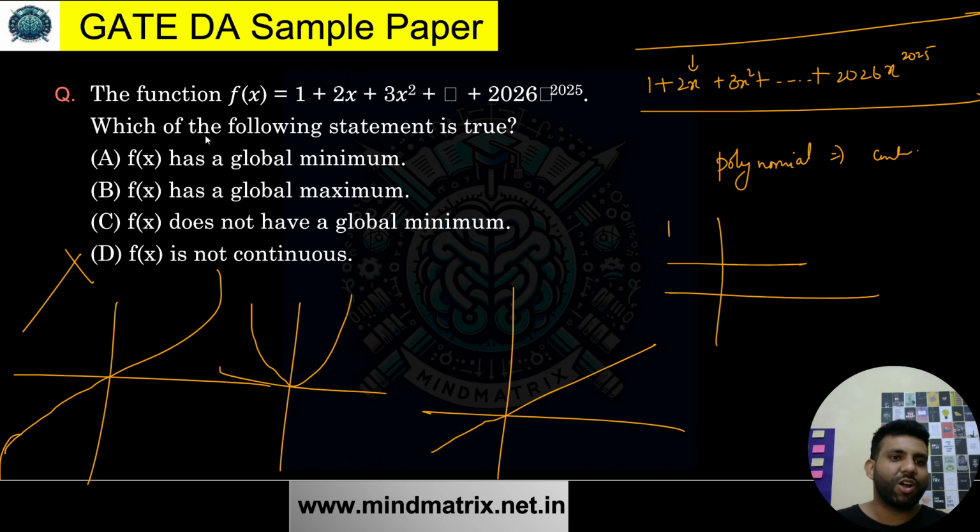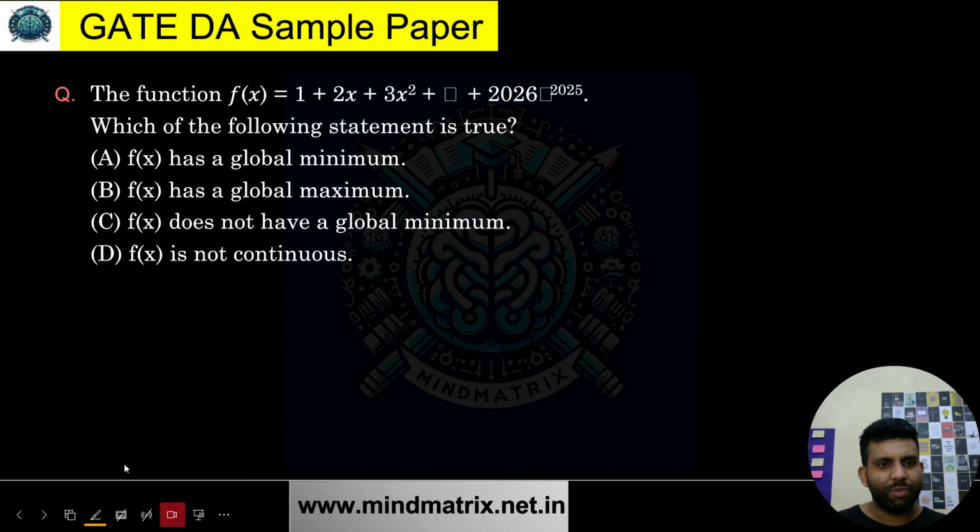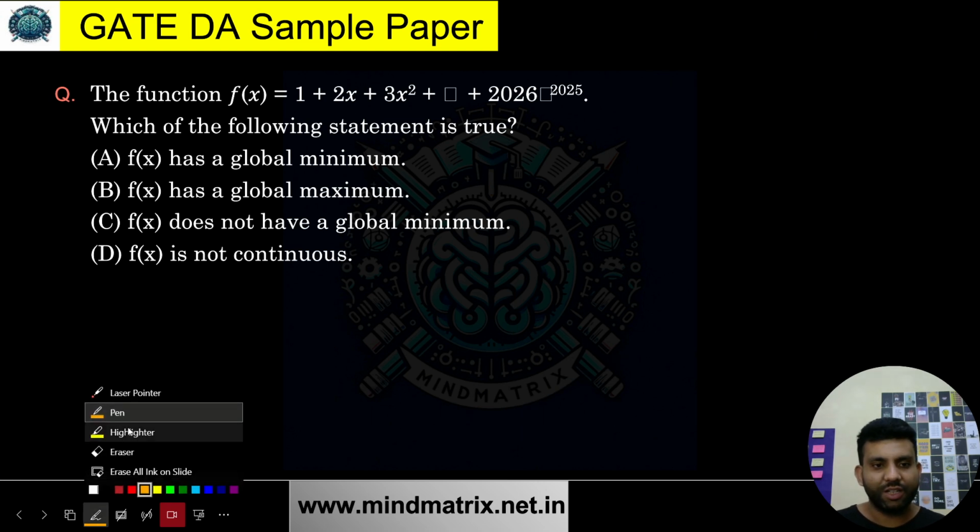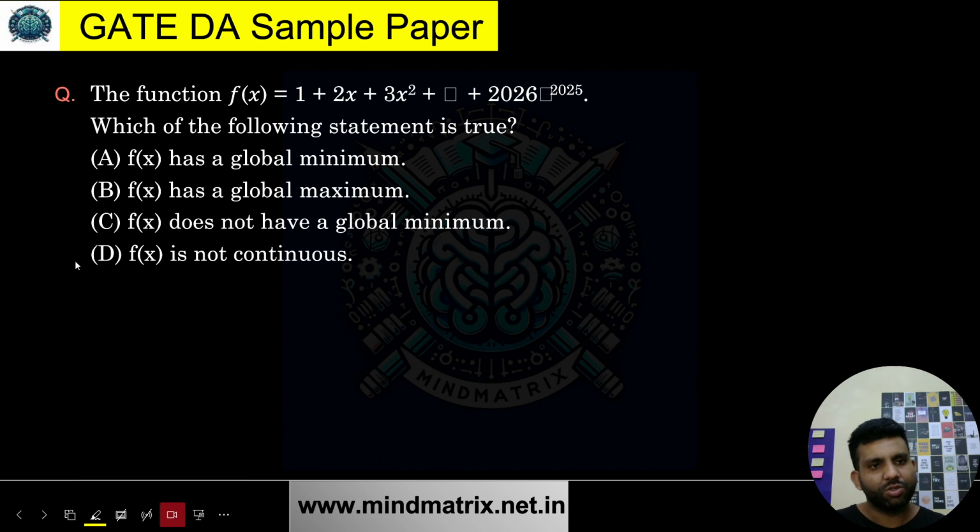Now let's talk about global minima and maxima. What all can be there? Let me erase everything right now and talk about this. So f of x is for sure going to be continuous, so this option is wrong.